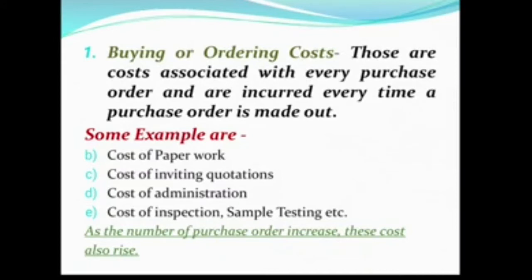If the purchase department makes some requisitions, makes some orders, that also has some cost, this is known as cost of paperwork. Second one is cost of inviting quotation. For that they need to do some advertisement in the newspaper. And third one is cost of administration, that is also associated with each and every order.